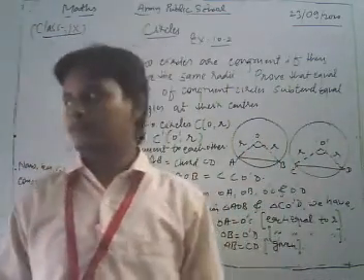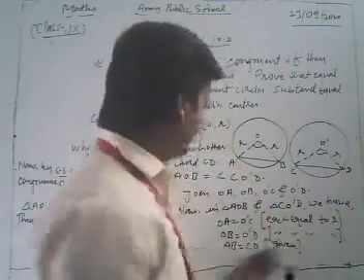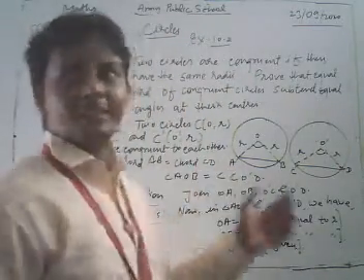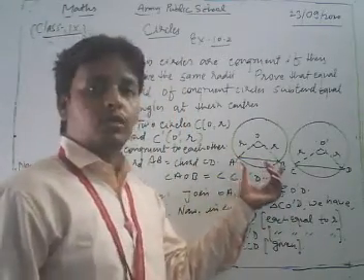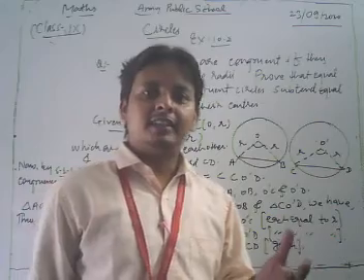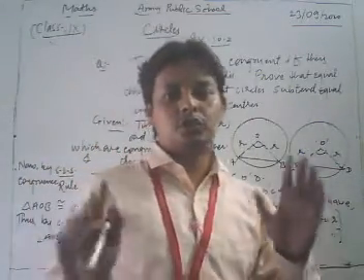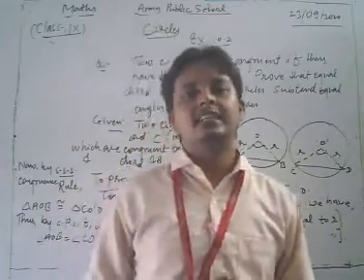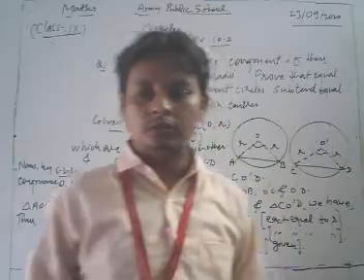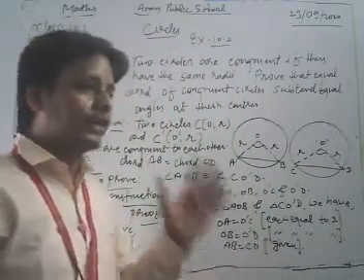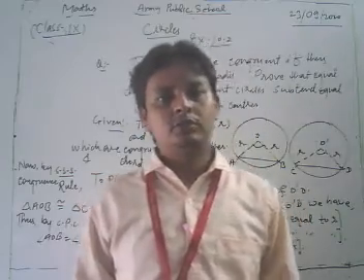In this way we can say that equal chords of a congruent circle subtend equal angles at the center. This is one of the most important questions of your NCERT exercise. Dear friends, please do more and more practice of this type of question. Now we take and solve some important questions of your NCERT exercise based on some theorems.